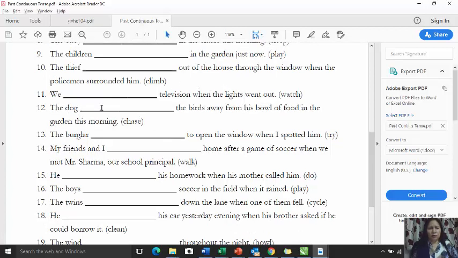The dog was chasing the birds away from his bowl of food in the garden this morning. The burglar was trying to open the window when I spotted him. My friends and I were walking home after a game of soccer when we met Mrs. Sharma, our school principal.